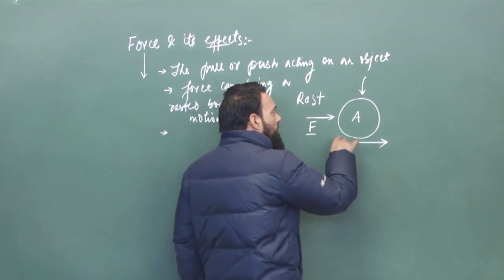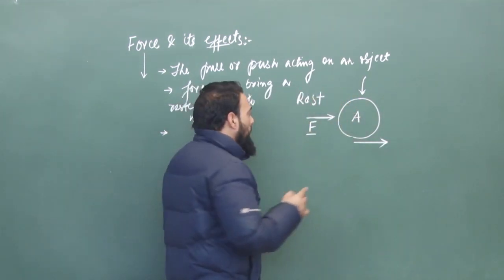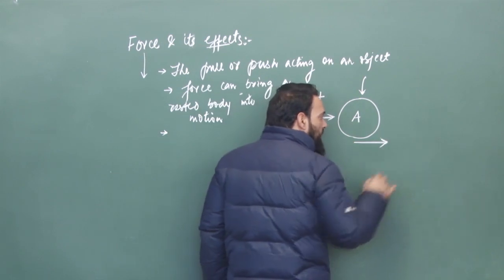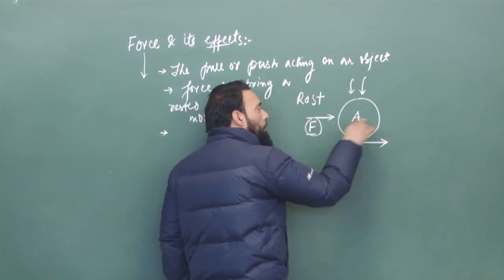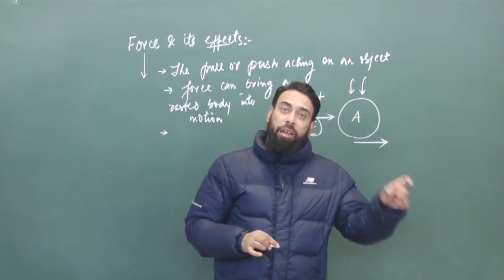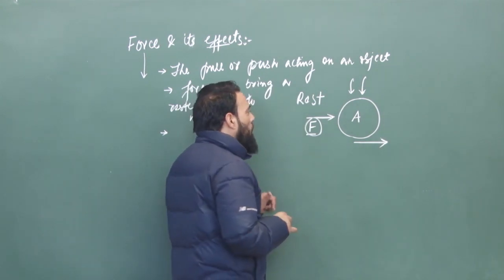That means the body is moving towards the left side. If we apply the force in the same direction, what will happen? What are the effects of force when we apply force on this body in the same direction in which the body is already moving?